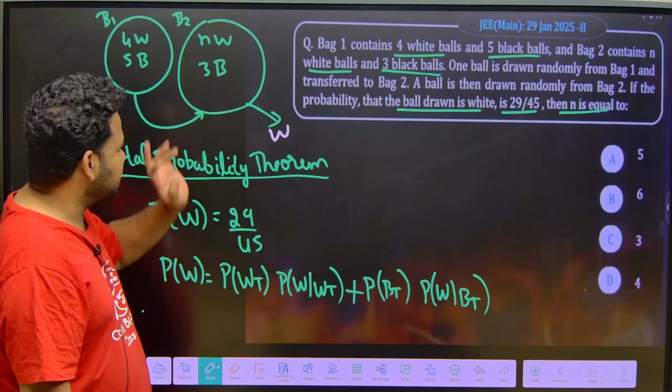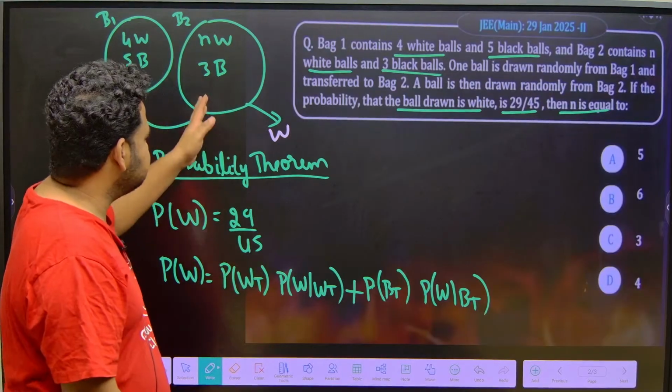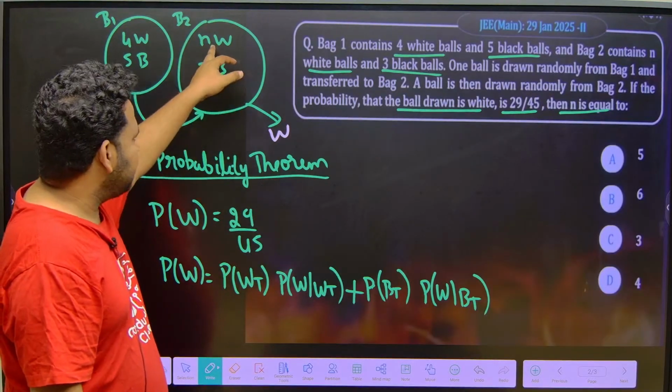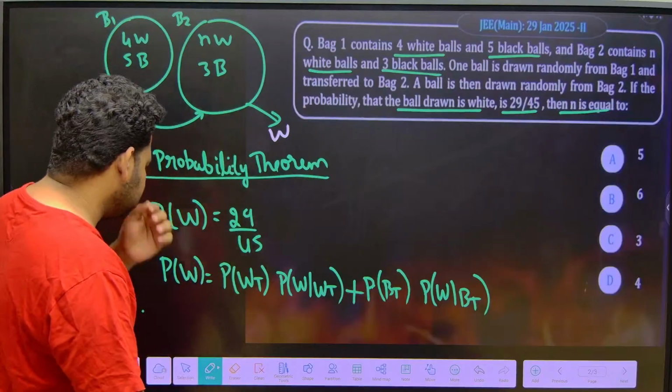Here still white balls are there, n white balls are there. Black is transferred doesn't mean that only black will be there. Here n white balls are there. We have to find out n, correct? So let us find out now.